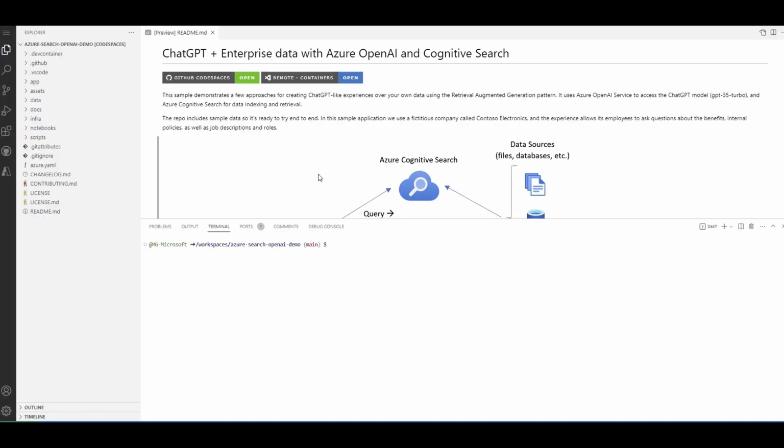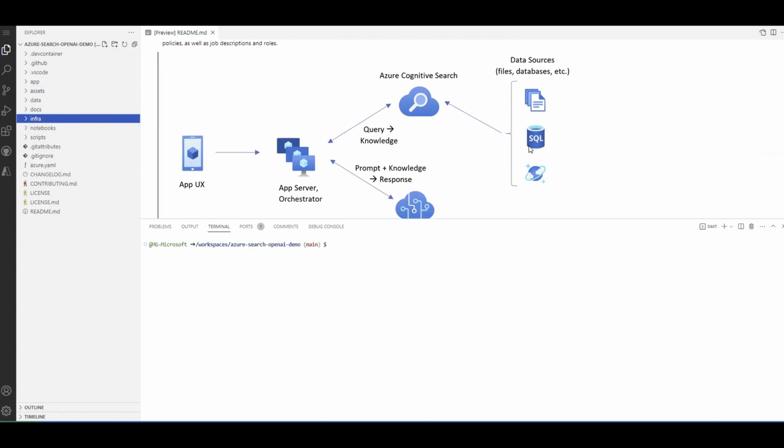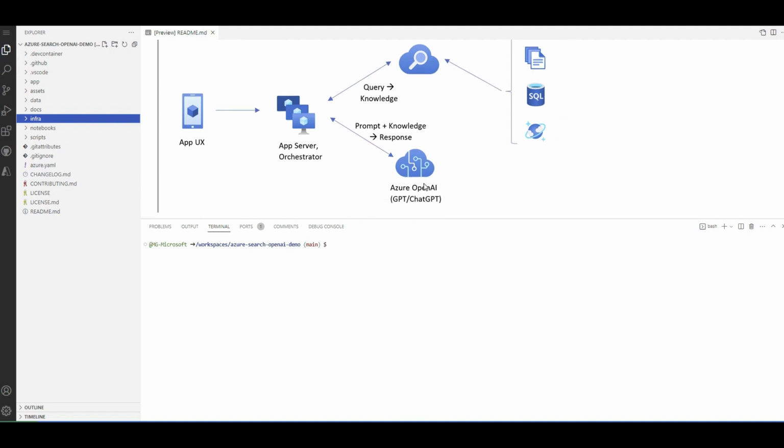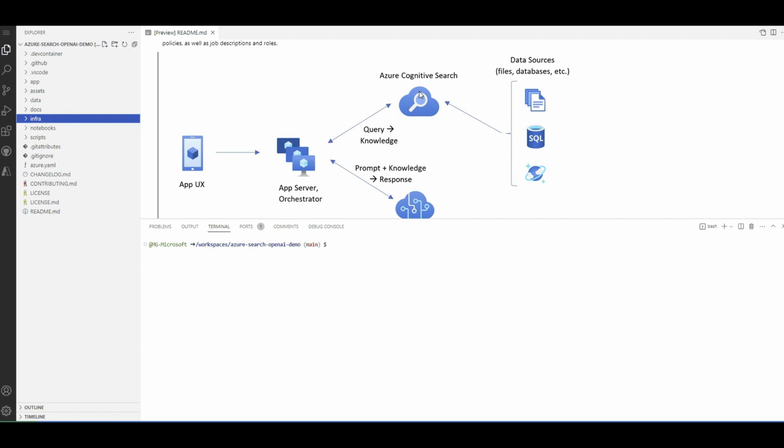There you go. Now my environment is ready to run my command line and start deploying the infrastructure that comes with this actual repository. If you check that out in the infra folder, it has the Bicep code that will create this architecture that we talked about. So it will enable an Azure OpenAI service, an Azure Cognitive Search with a blob storage with some PDF files as a sample that we can ask some questions about.